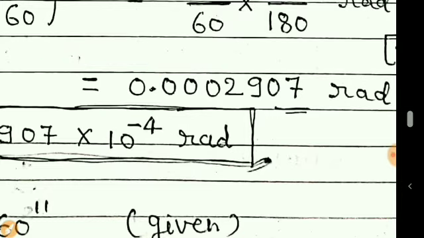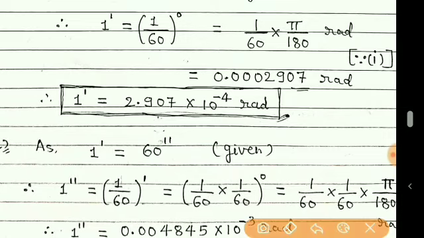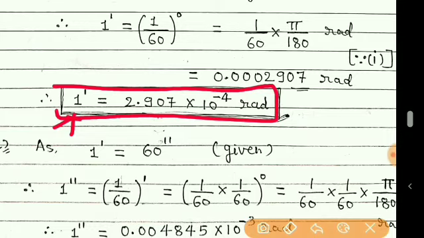Then our final answer is that 1 minute is equal to 2.907 into 10 raised to minus 4 radian.